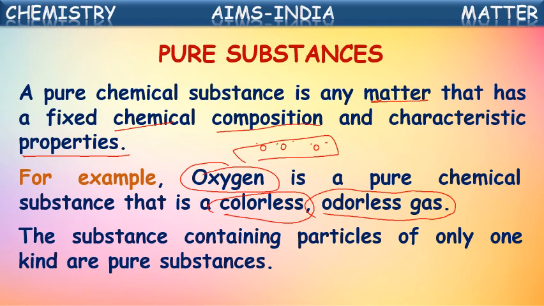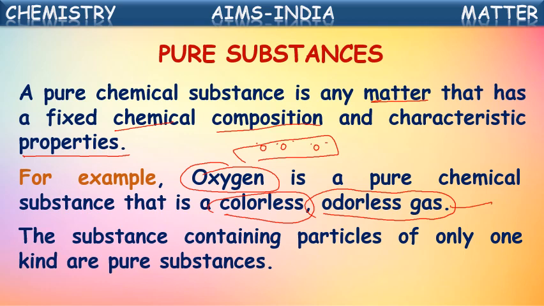That's why, even though it is present in the atmosphere, we are not able to see it. If oxygen had an odor, we could sense it, and if it were colored, we could see it. But oxygen is a colorless and odorless gas. These are its characteristic properties.